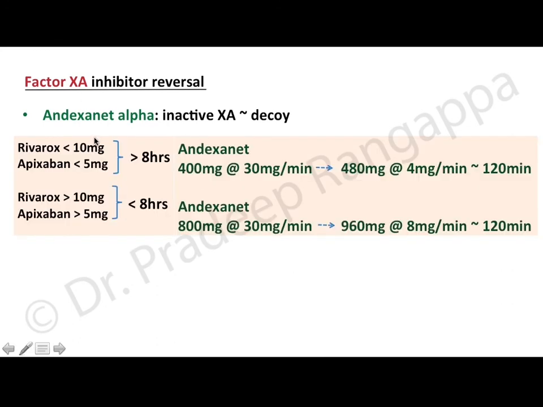The dosage for andexanet alfa is, if you are using rivaroxaban less than 10 mg or apixaban less than 5 mg, or for more than 8 hours, the andexanet dosage is 400 mg at 30 milligram per minute, followed by 480 mg at 4 mg per minute as infusion over 120 minutes. If you are using rivaroxaban more than 10 mg or apixaban more than 5 mg, when the patient presents in less than 8 hours, then the andexanet dose is doubled, 800 mg at 30 milligram per minute, followed by 960 mg at 8 mg per minute over 120 minutes. But as I understand, this drug is unavailable in India at this point of time.